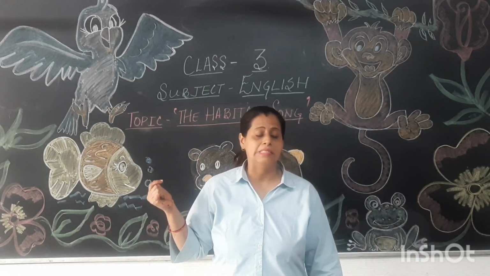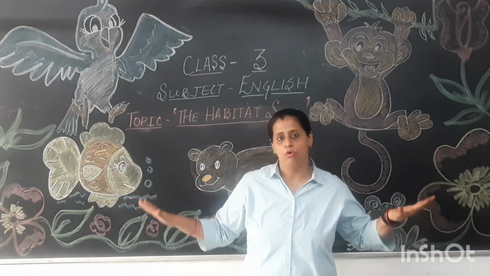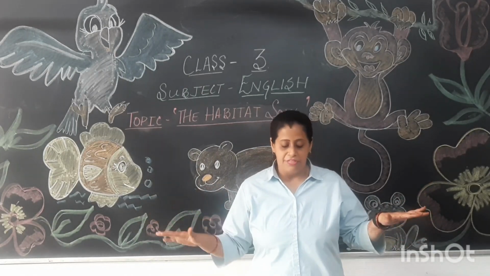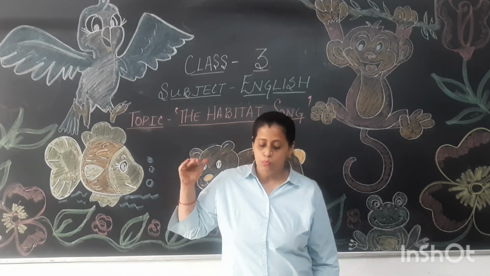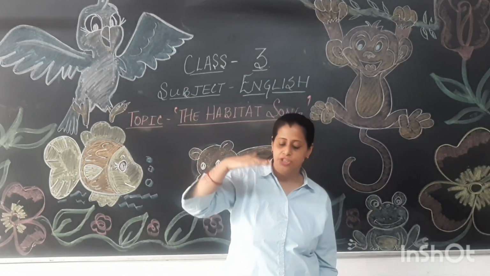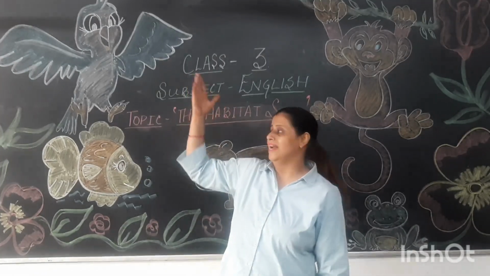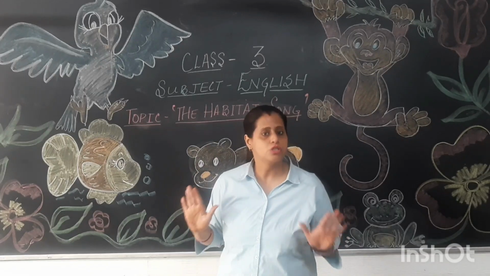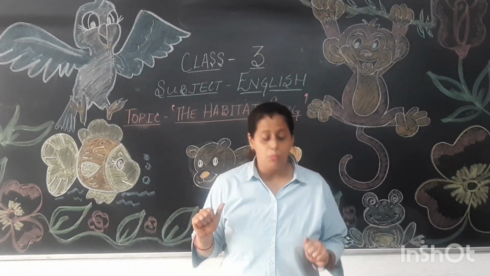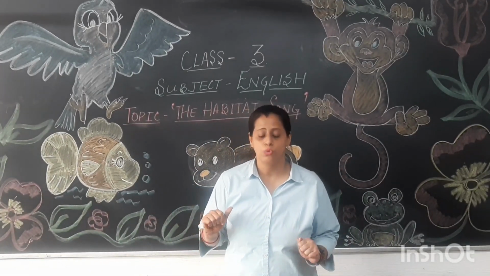So aerial animals here say that we fly, of course, they fly in the air, they glide. So what do you mean by glide? Glide means to move in an easy and continuous manner, right? So gliding here means to move in a continuous manner without stopping. Right? And we soar. So what does soar mean here?